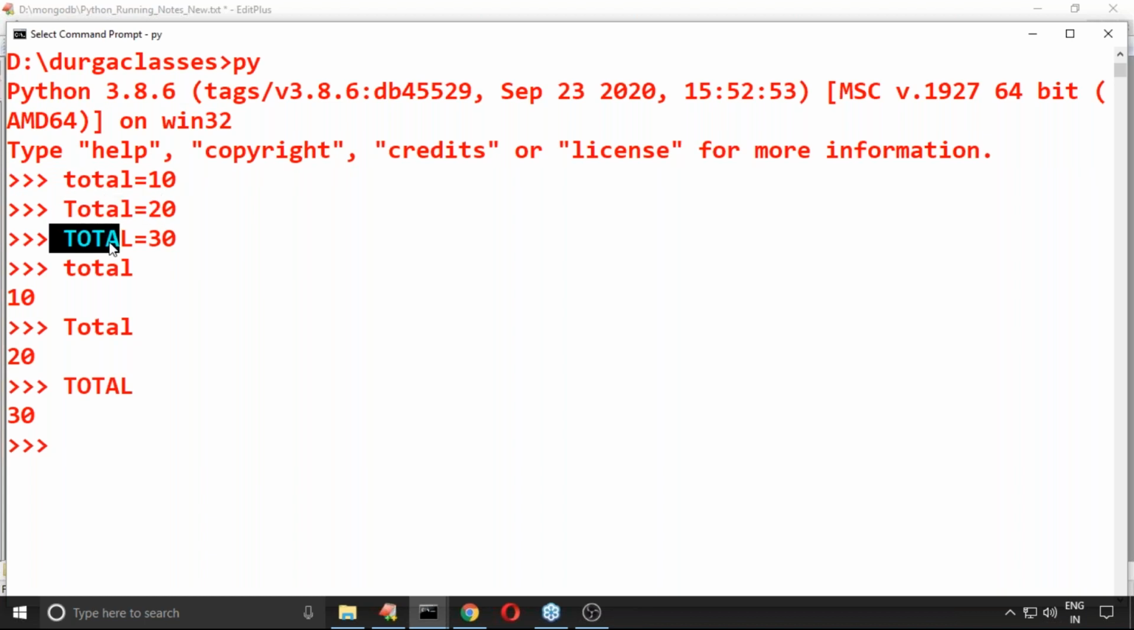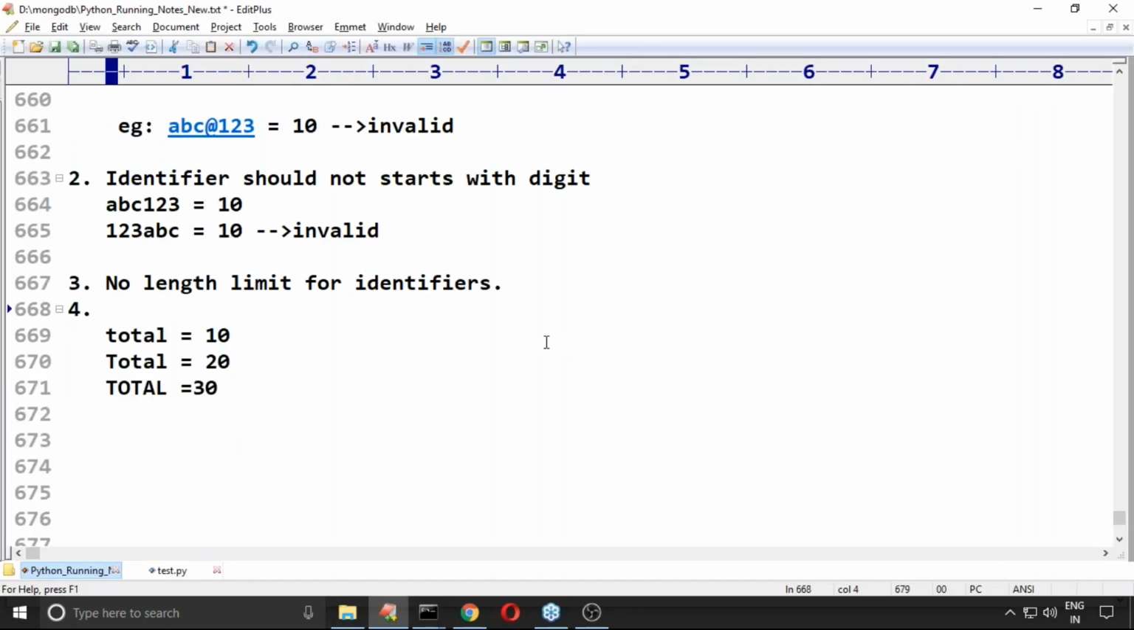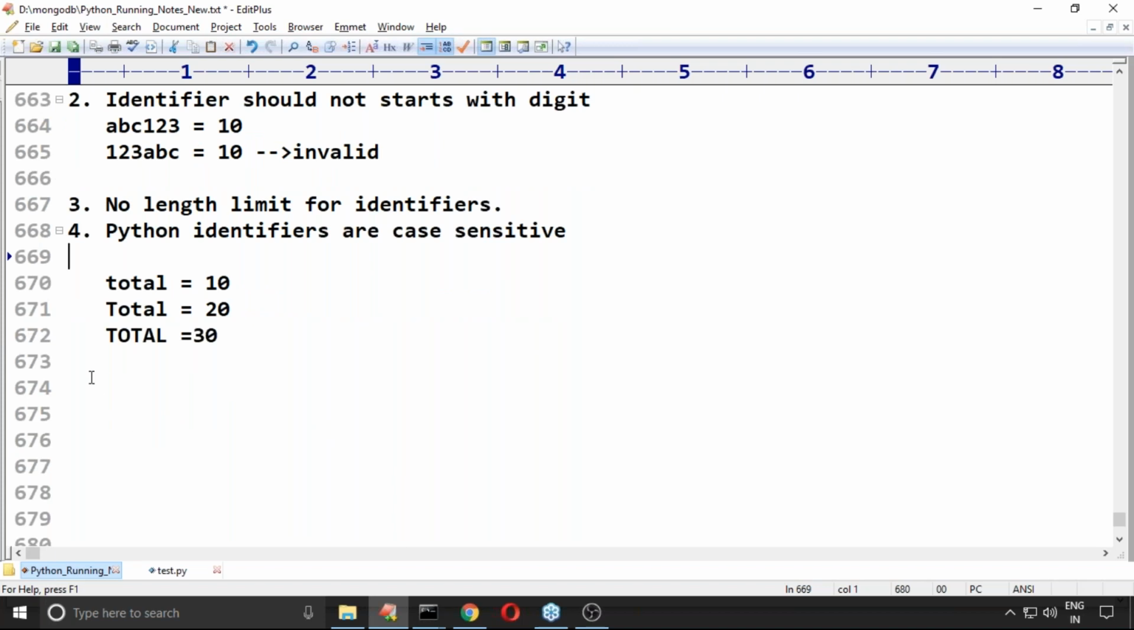Does that mean case is important or not important? Yes, in Python, identifiers are case sensitive. Of course, the Python language itself is a case sensitive programming language. Python identifiers are case sensitive. Remember this one, sir.